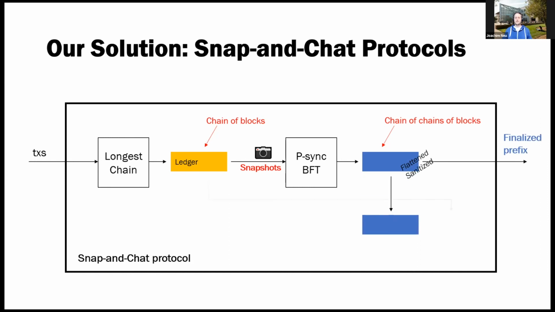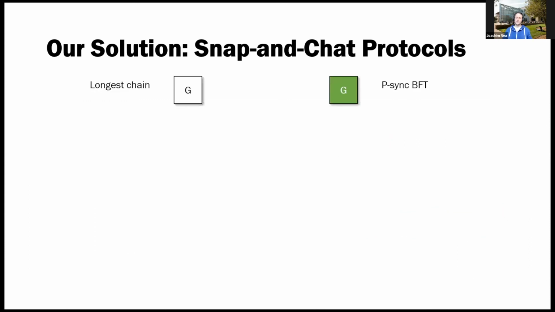And then we take this ledger, we append the current output of the longest chain to this ledger. We again flatten and sanitize this, and then we get the available full ledger. Let's take a quick look at some examples of how this protocol behaves when it's being run and how it resolves the problems we mentioned earlier.